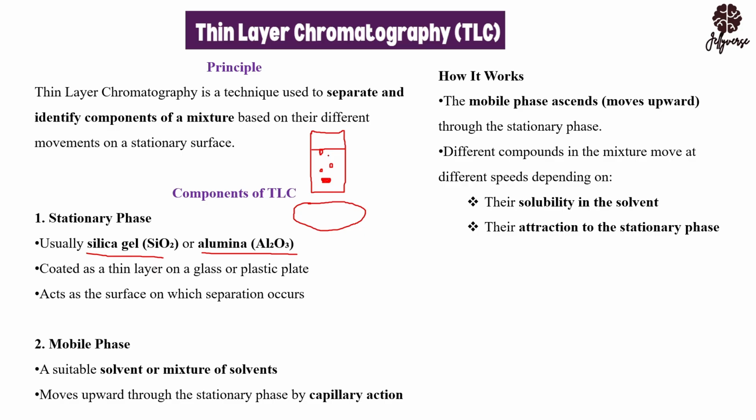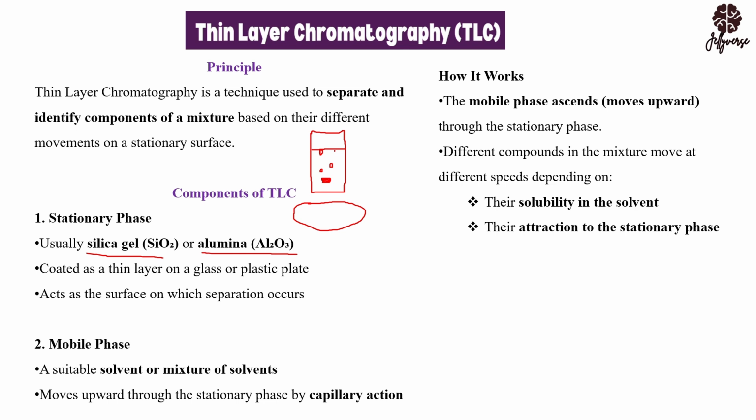So the different components in the mixture, they will move at different speed. Like you are going to see, you are going to have blue, let's say, traveling a little bit slower. Red will be traveling faster than blue. Violet will be traveling faster than all of them. That's how it is. They are going to travel at different speed.